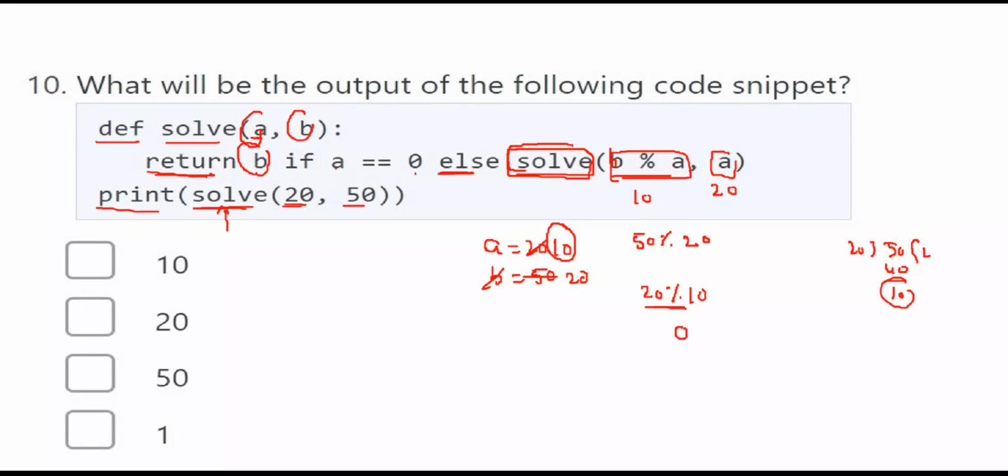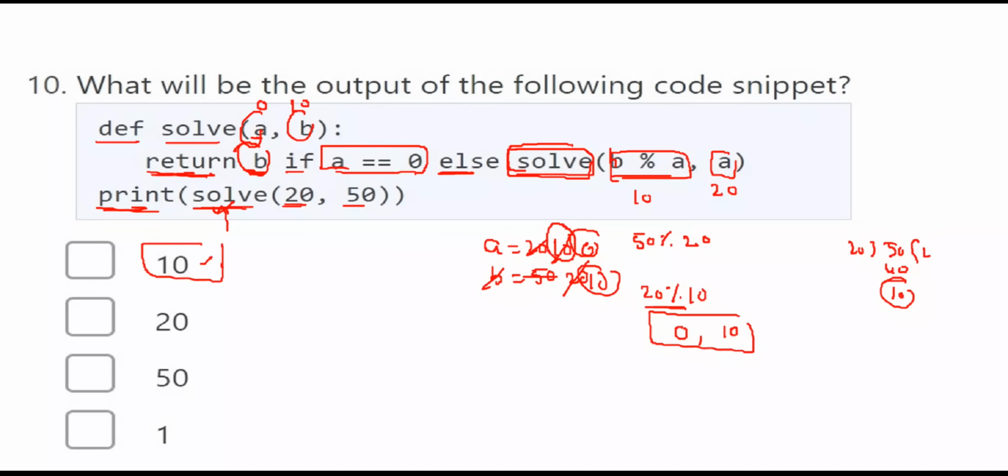The remainder is 0. And what is the value of a? a is equal to 10. Now you are calling this function with 0 and 10. That means the new value of a is 0. The new value of b is 10. Now again return b if a is equal to 0. Here the value of a is equal to 0. That means you are returning the value of b. So here you are printing the value of b. What is the value of b? 10. So 10 will be returned. That 10 you are printing here. So here 10 is the answer.